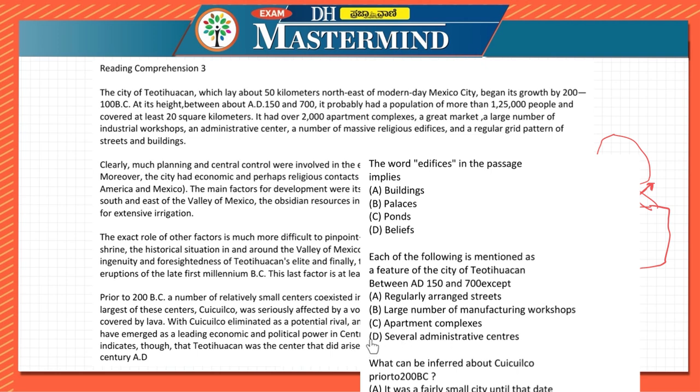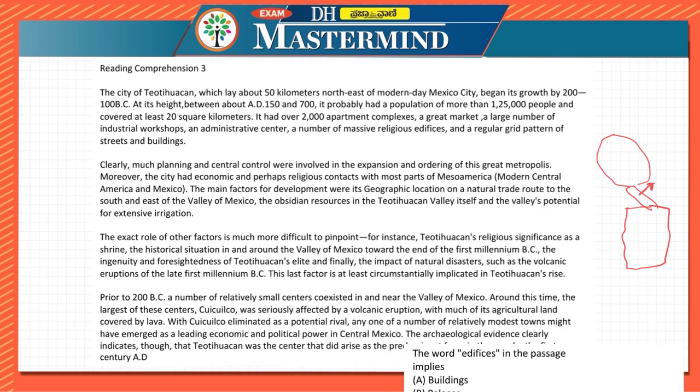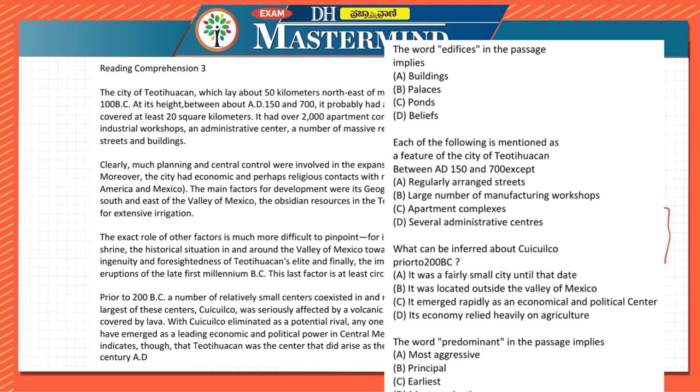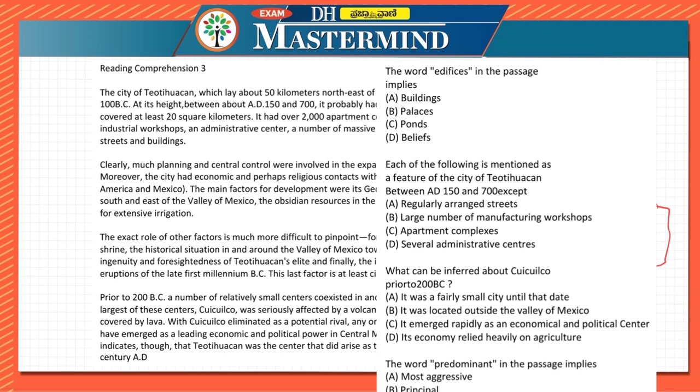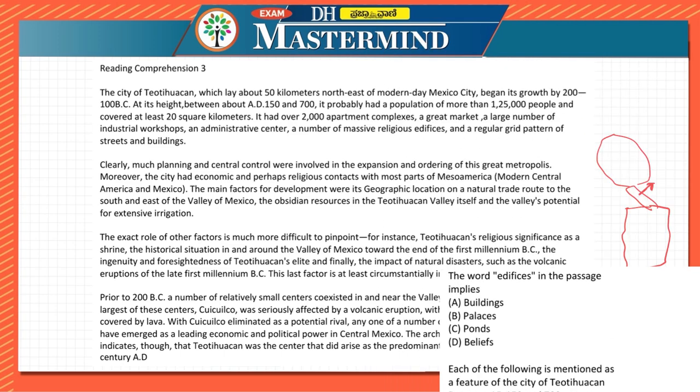When they had given this, some students had also marked B as the answer, but it is closely between B and D. We can say that D is the answer over here. So by reading the first paragraph, we have got to know that the first two questions can be answered from here, but let's take it as D for now.